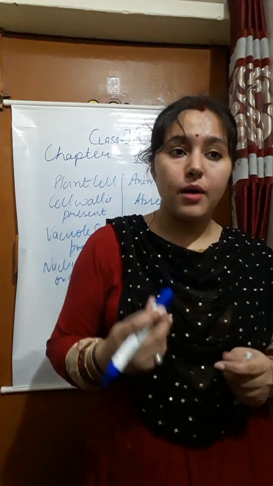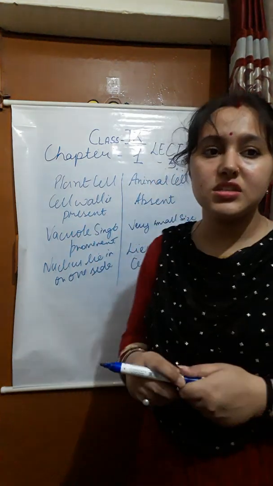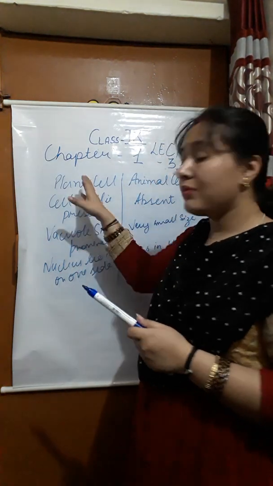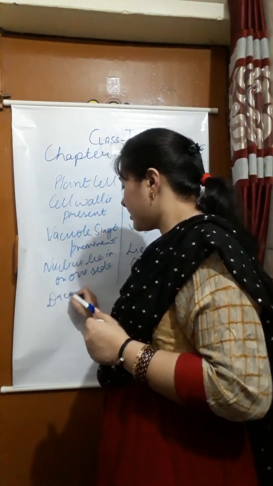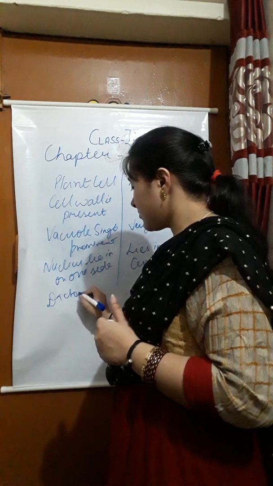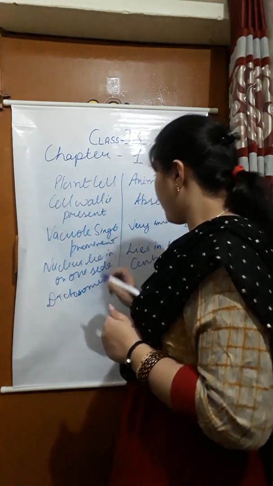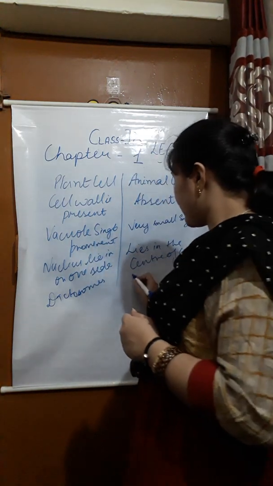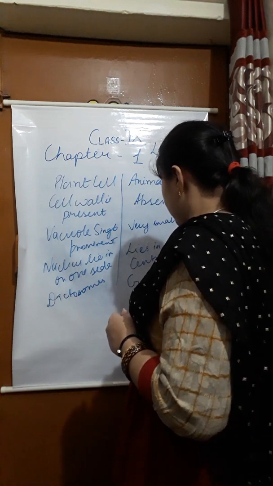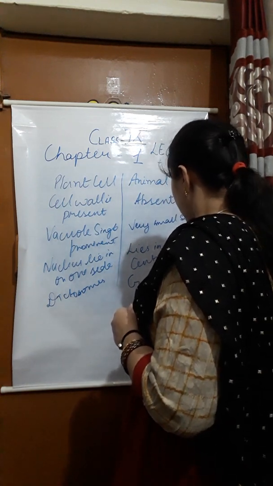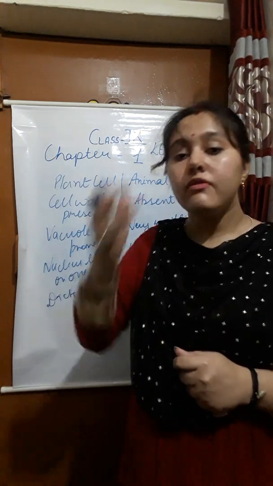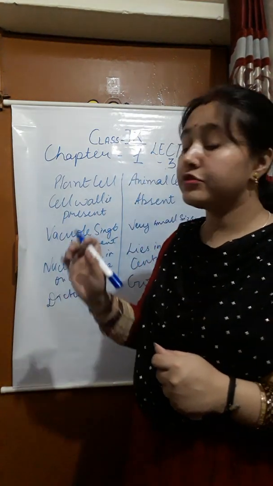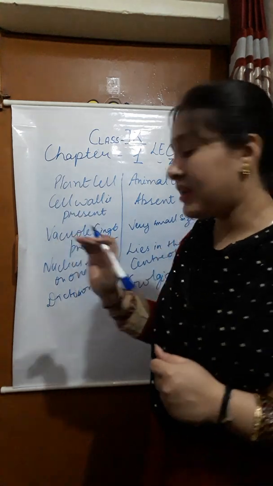Now the Golgi apparatus is also present, but in plant cell the name is different. That is called dictyosomes. But in animal cell, the name is Golgi apparatus. Now in plant cell we have the plastid.